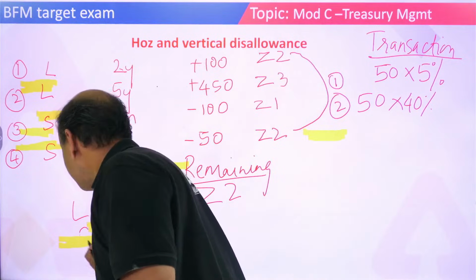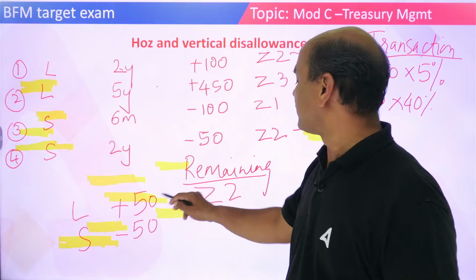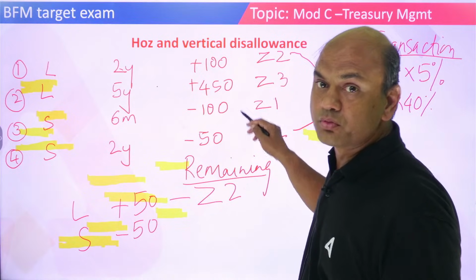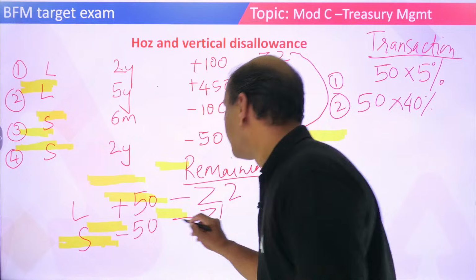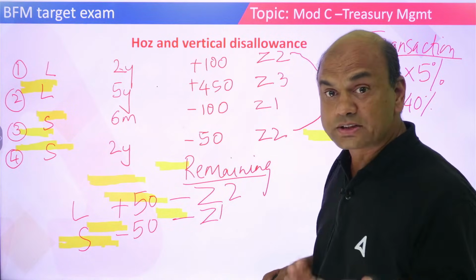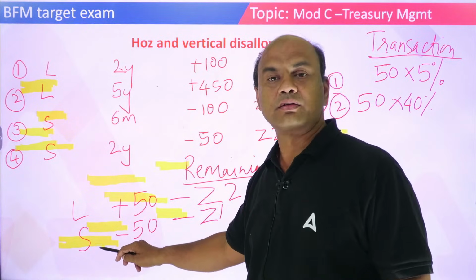So this is short. And which zone? Who is bigger now? Plus 50 was for zone 2 and 100 was for zone 1. So who is remaining? Zone 1 is remaining. So this is zone 1. Minus 50 for zone 1. Now last one. This is long and this is short. Right?